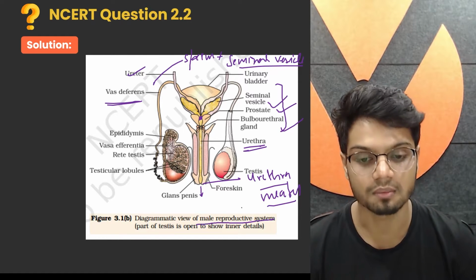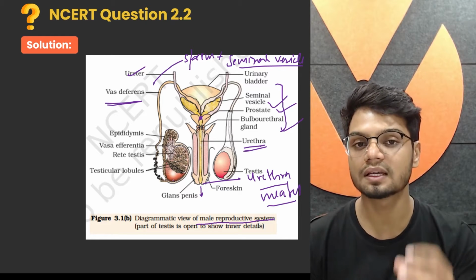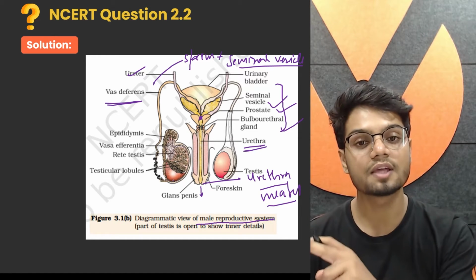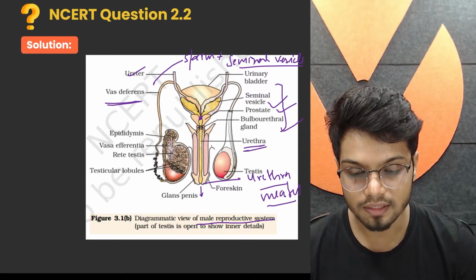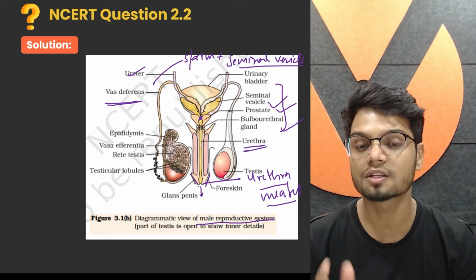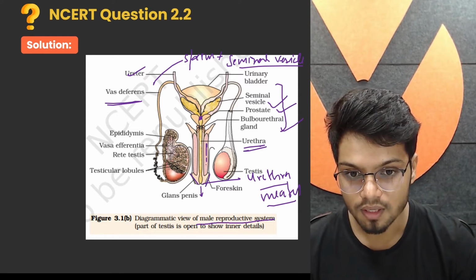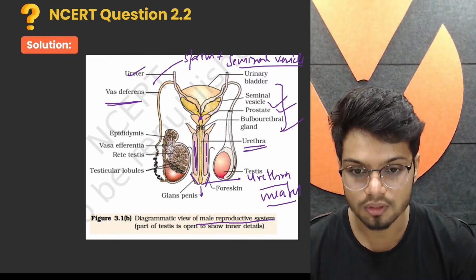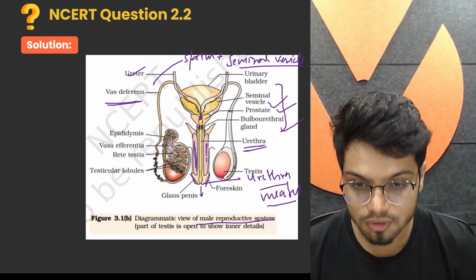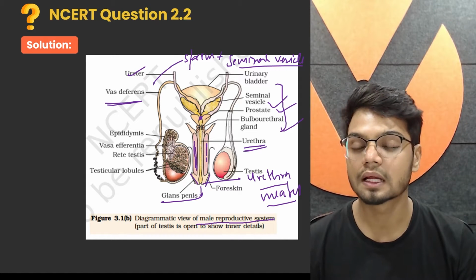Now here is another structure, the external genitalia, which is the penis in case of male, vulva in case of female. The male penis has an extra covering called foreskin, that is a loose skin. Then it has erectile tissues. Can you see this one? These are the erectile tissues. And the tip of the penis is called the glans penis.